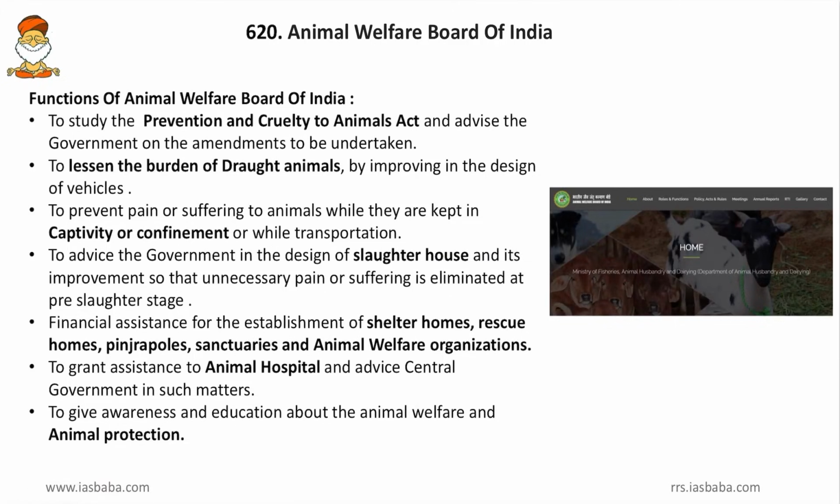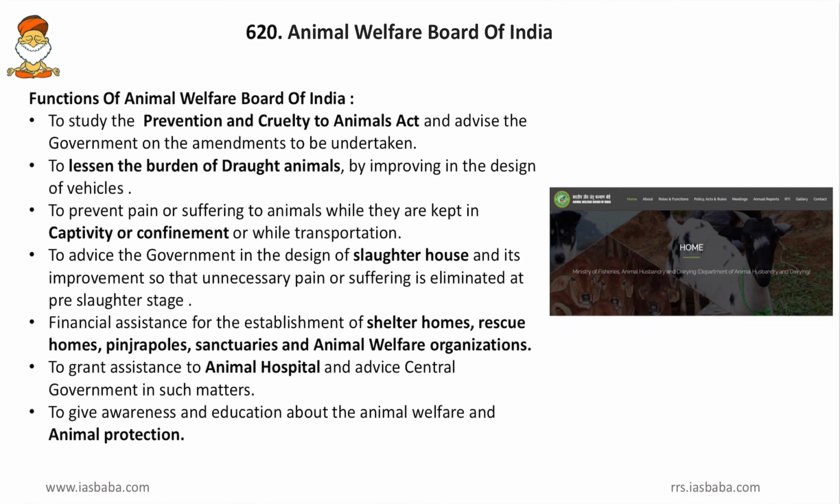The functions of the Animal Welfare Board of India: to study the Prevention of Cruelty to Animals Act and advise the government on the amendments to be undertaken. So the updating and amendment of the Prevention of Cruelty to Animals Act will be one of its functions. Then to lessen the burden of draught animals by improving the design of vehicles. So improving the design of bullock carts, plows, etc. will be a function of the board, so that the burden of draught animals, that is the horses, bullocks, asses, etc.